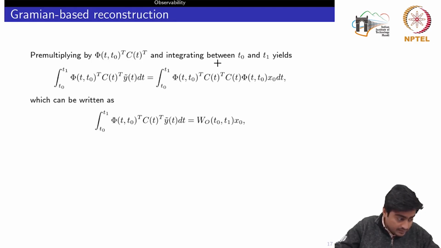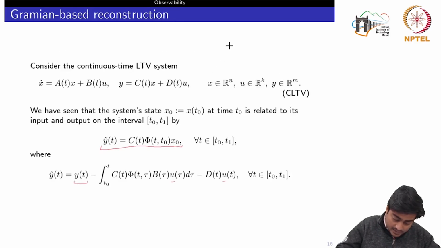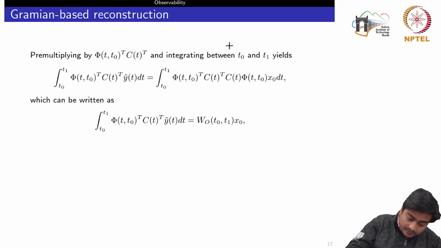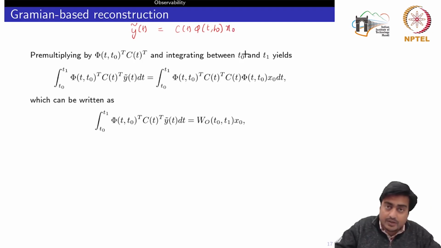Let's write that here once again so that there is no confusion. We have y tilde, and this is the equation we had obtained.